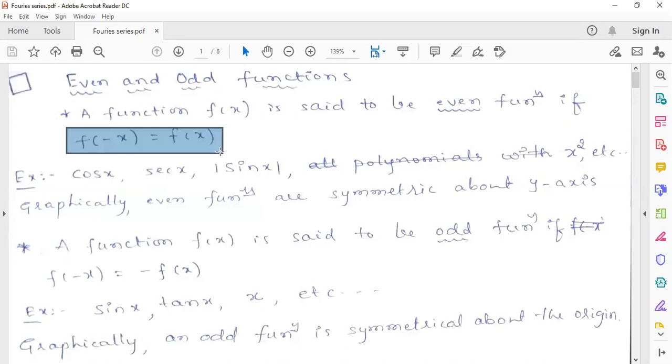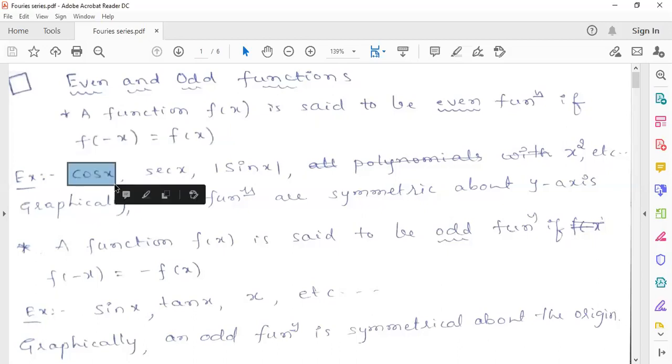For example, cos x. Just take cos x and replace x by minus x. What is the value of cos of minus x? Cos x. Plus cos x, right? So it will be an even function. If you replace x by minus x, you get the same function cos x. That's why we call the cosine function an even function.